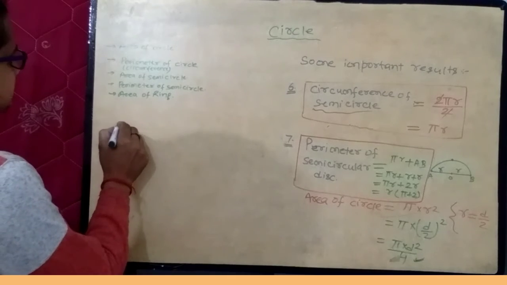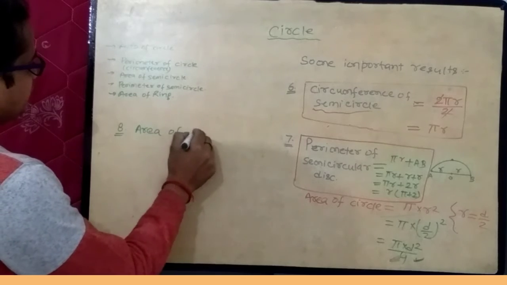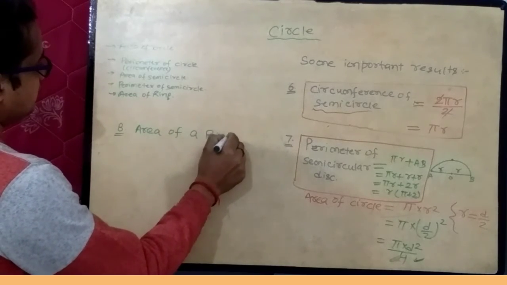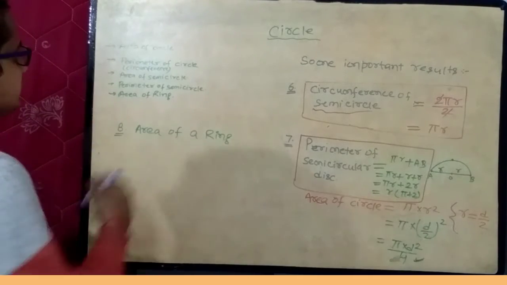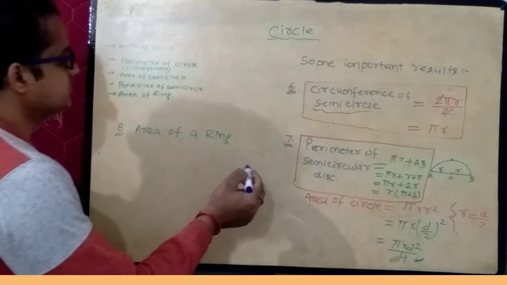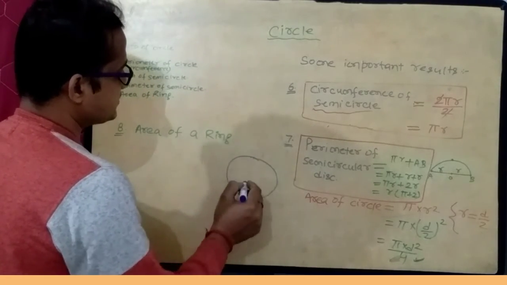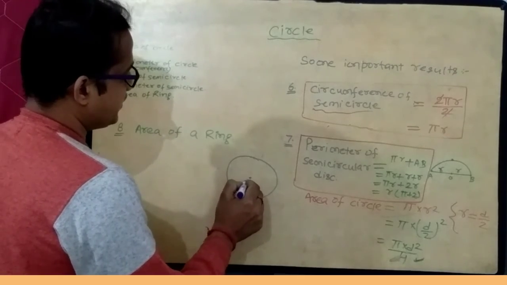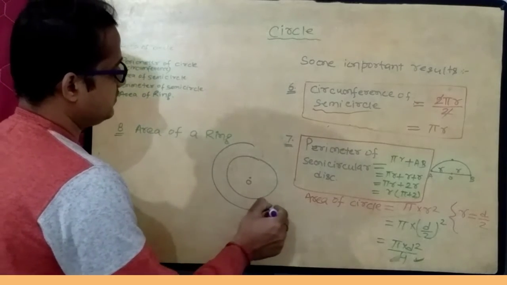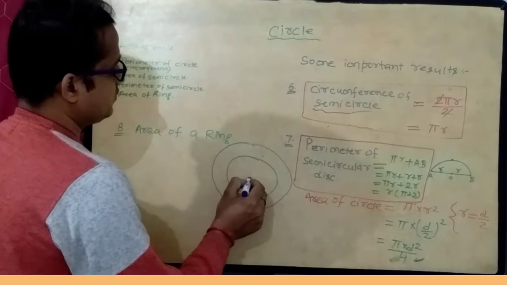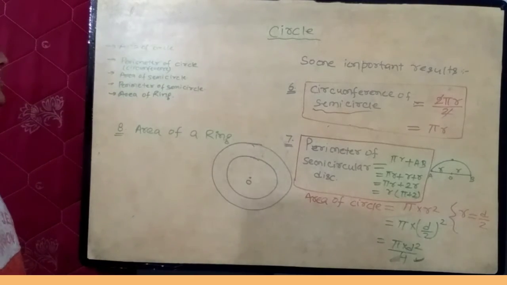Next is area of a ring. First of all, I am going to discuss what is a ring. So this is a circle having center O. Consider another circle having this same center O. So these two circles are said to be concentric circles.